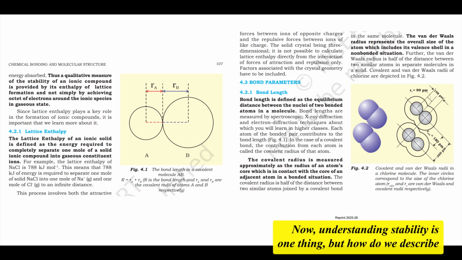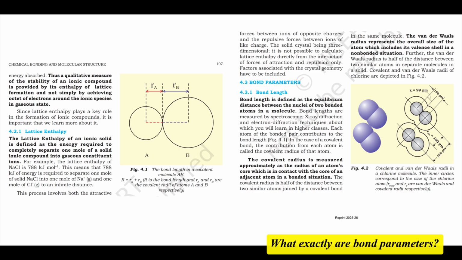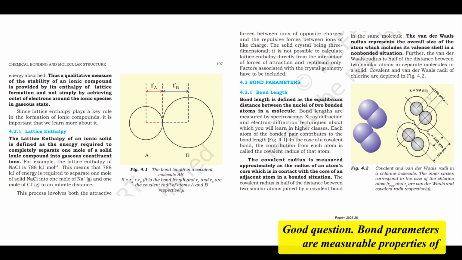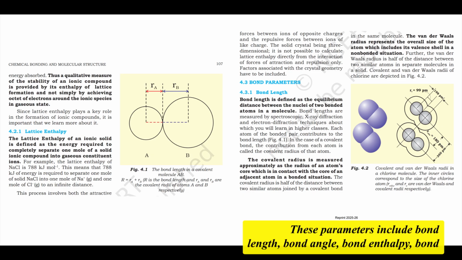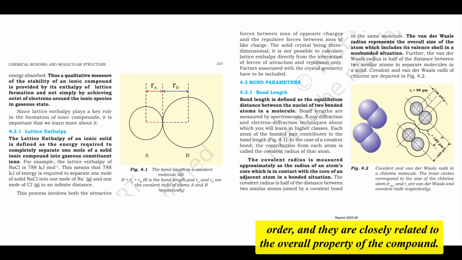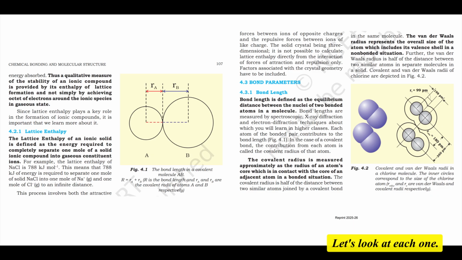Now, understanding stability is one thing, but how do we describe the bonds themselves in a more measurable, quantitative way? What exactly are bond parameters? Good question. Bond parameters are measurable properties of bonds that help us describe and compare them quantitatively. These parameters include bond length, bond angle, bond enthalpy, bond order, and they are closely related to the overall properties of the compound. Let's look at each one. Sounds good. Let's start with bond length.